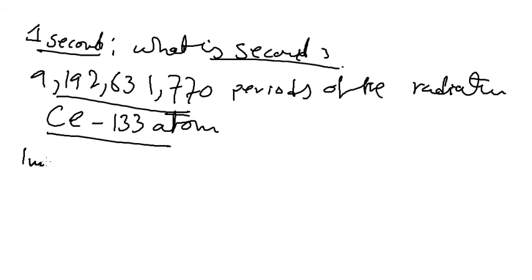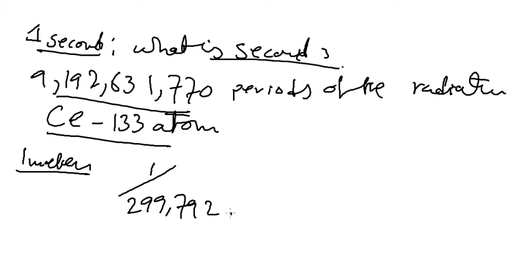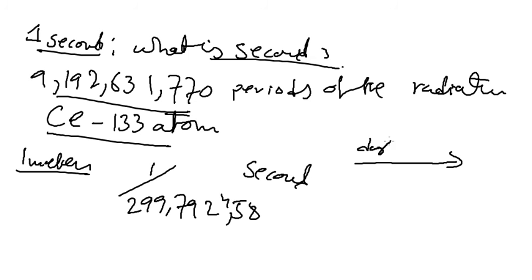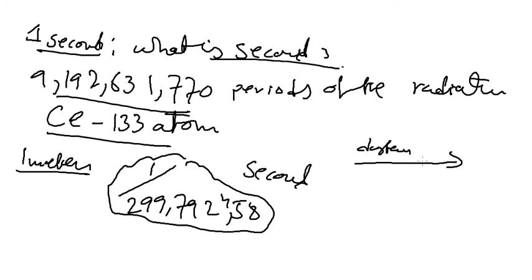Whereas 1 meter is the distance traveled by light in a vacuum in 1 divided by 299,792,458 seconds. So let's say if we flash a light here and it travels some distance in this amount of time, then that distance will be equal to 1 meter. So it is the distance traveled in this much time.